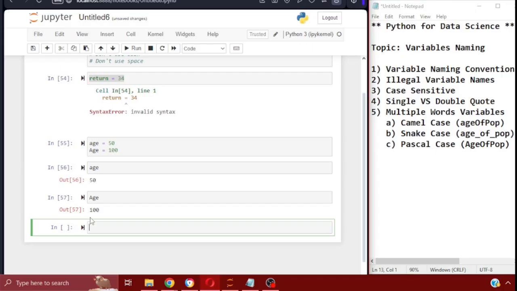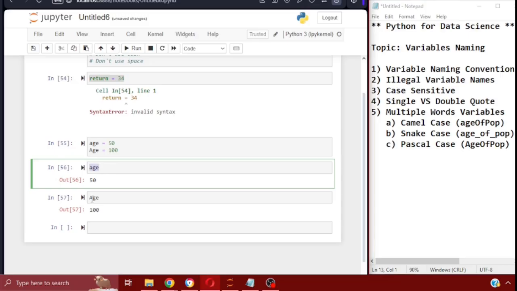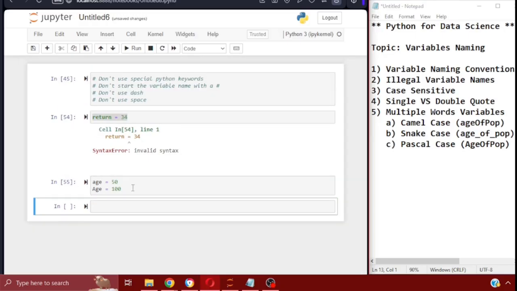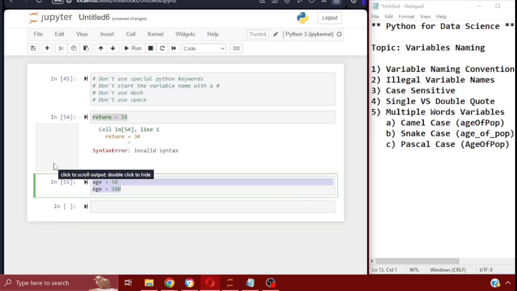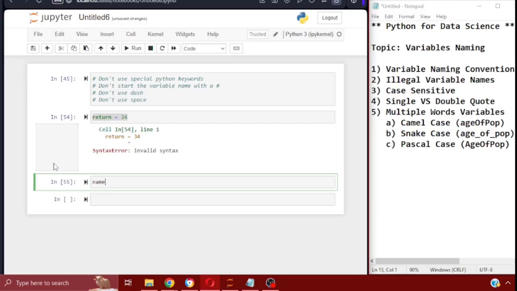And then, let's talk about single versus double quotes. I know in some programming languages, that's such an important topic, to make sure of the difference between single versus double quotes. But in Python, it doesn't really make a difference. So for example, especially when you're creating your string variables, let's say name equals